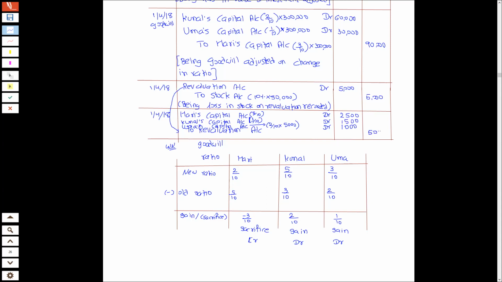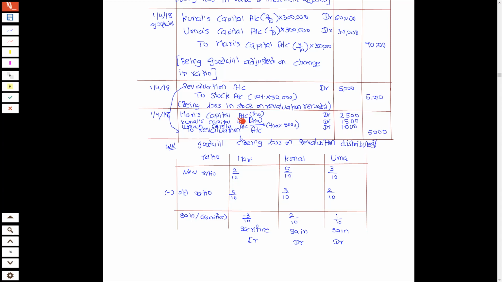So total 5,000 you will distribute. Narration will be being loss on revaluation distributed. We have distributed the loss on revaluation.